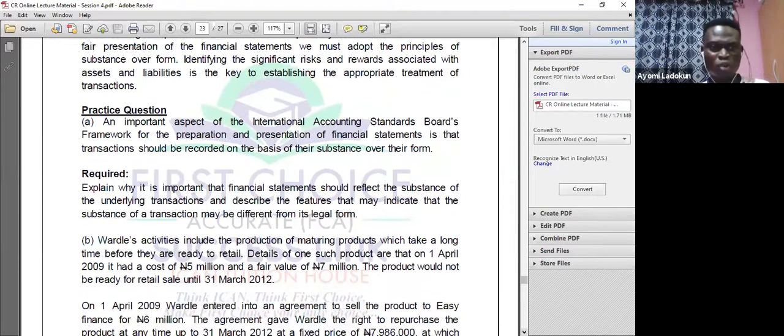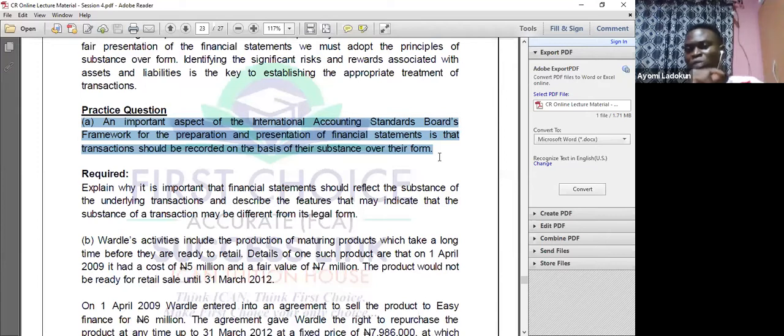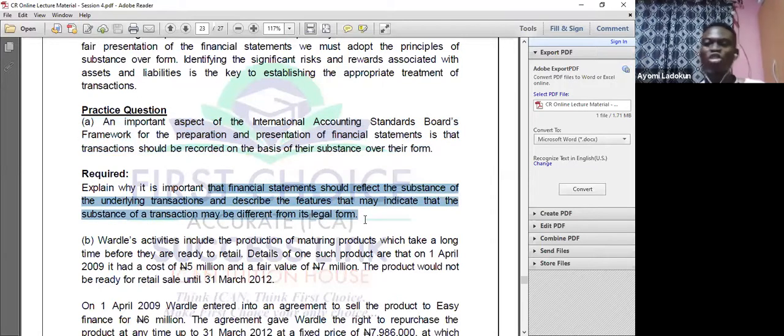So this is a question here. Look at part A of the question. An important aspect of the International Accounting Standards Board framework for preparation and presentation of financial statements is that transactions should be recorded on the basis of their substance over their form. Required: explain why it is important that financial statements should reflect the substance of the underlying transaction, and describe the features that may indicate that the substance of the transaction may differ from its legal form.